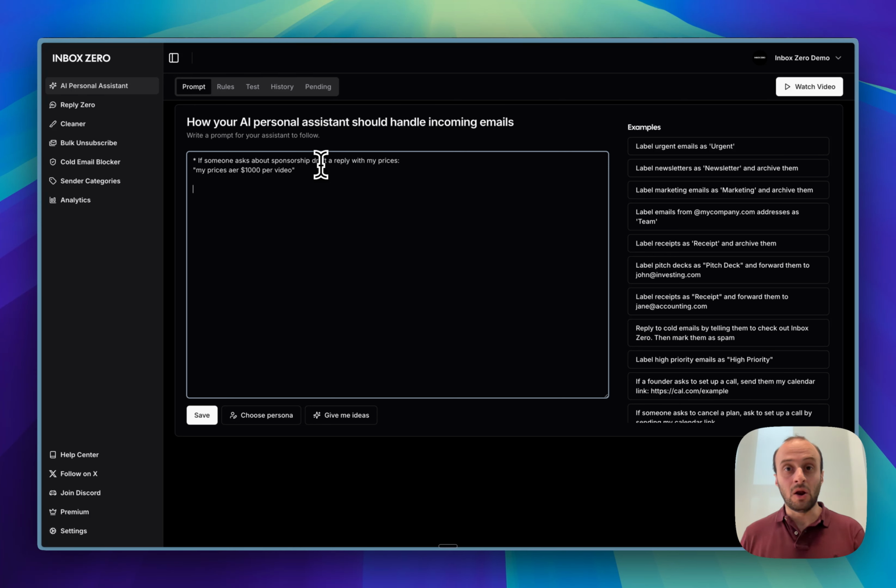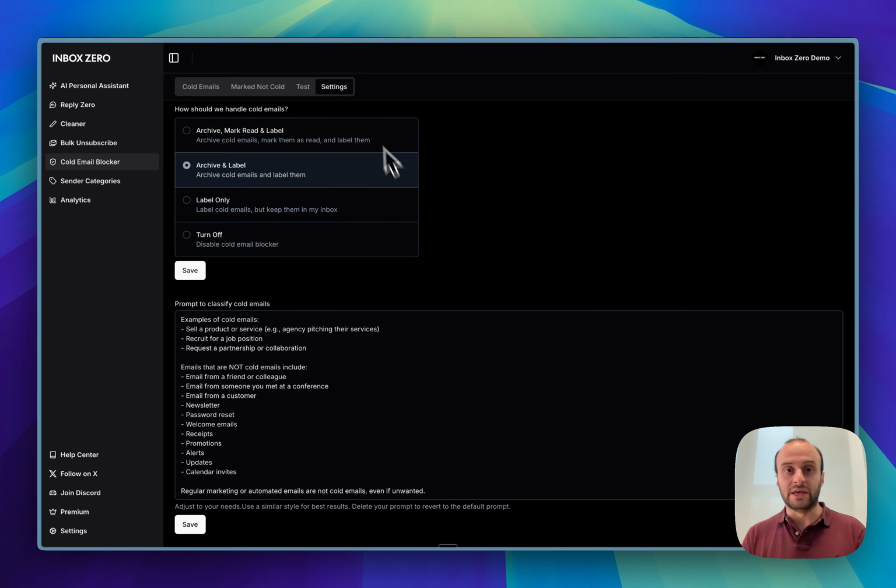Another thing you probably get a lot of is a lot of spam or cold emails for people reaching out. You might not want them to be filling up your main inbox. So what you can do is turn on the cold email block. You could also type it here, but we'd actually recommend go to cold email blocker screen, just turn it on, and all the emails from those people will continue to come in, but we'll automatically archive and label them for you. So here you can see the cold email blocker.